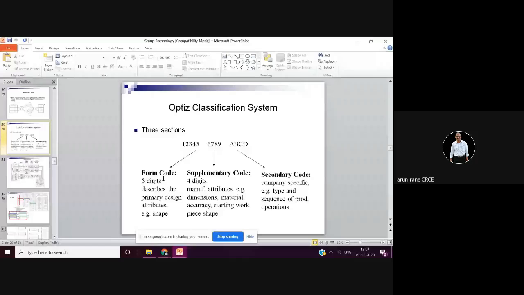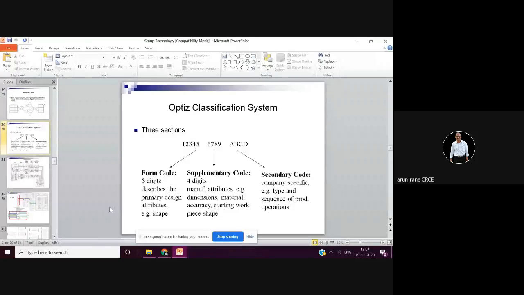Like first 5 digits, then 4 digits. So what this indicates, what this indicates. Like here, if it is 1, then I can understand that it is short. If it is 2, then I can understand that there is a hole inside. So like that, different digits have different meanings, and that has been described here.